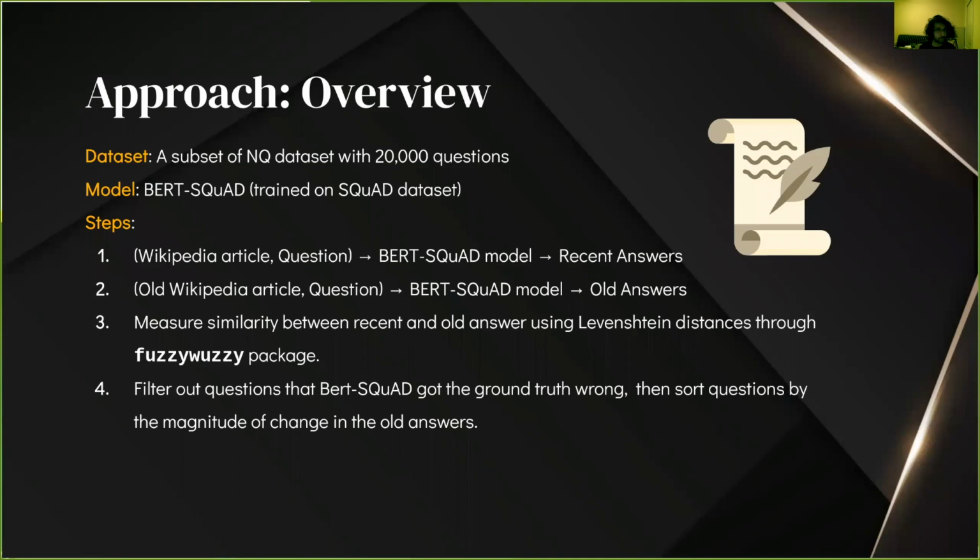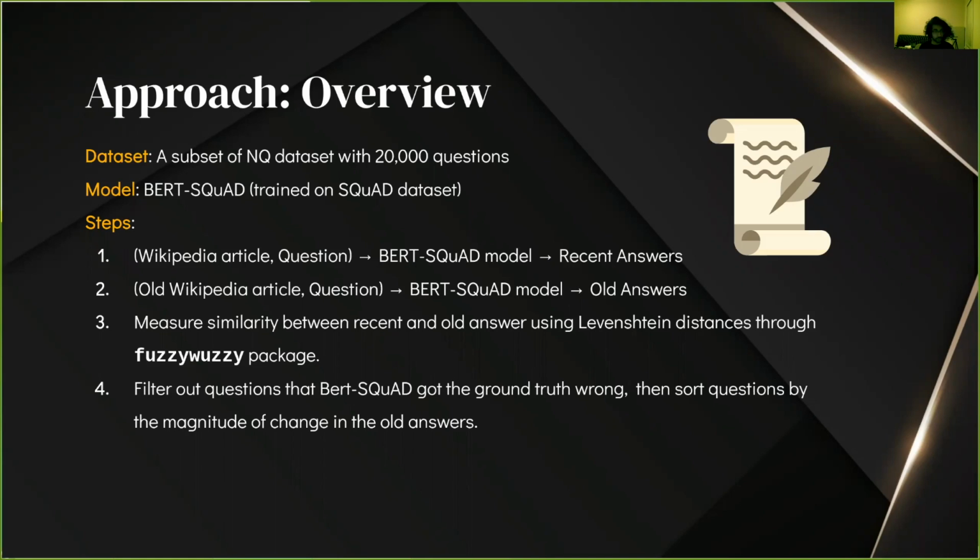Hi, I'll be going over the overview. So basically, given our data set full of NQ questions and its associated Wikipedia articles, what we'll be doing is we'll use a pre-trained model. In this case, it's BERT Squad. We chose to use a Squad pre-trained model because a lot of the Google NQ models are just really difficult to work with and very hard to modify.